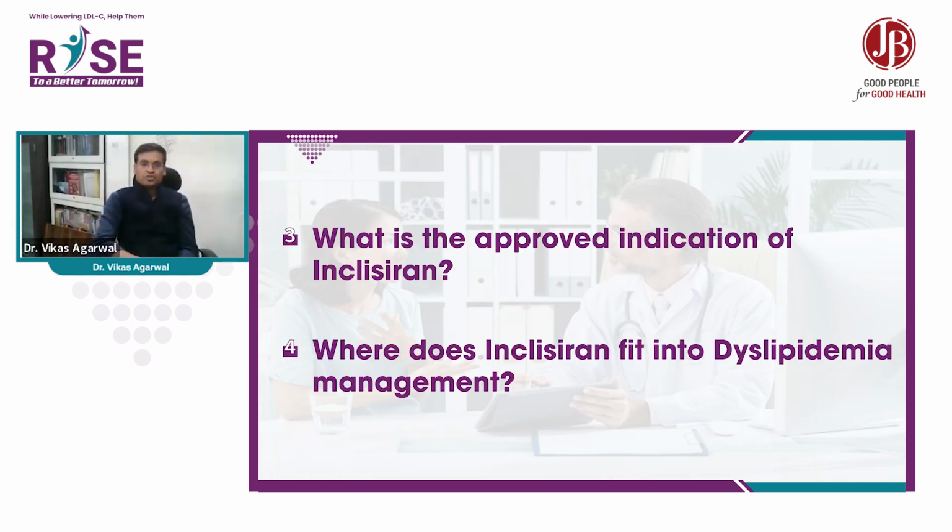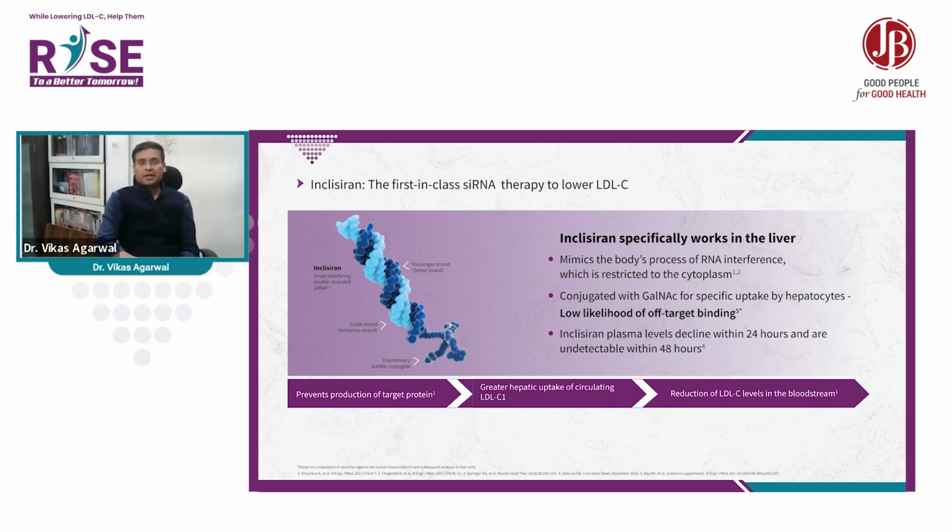What is the approved indication of inclisiran, and where does inclisiran fit into dyslipidemia management? First, what is inclisiran? Inclisiran is a first in class siRNA therapy to lower LDL cholesterol level. It works specifically in the liver, mimicking the body's process of RNA interference, which is restricted to the cytoplasm. It is conjugated with GalNAc for specific uptake by hepatocytes, by which there is a low likelihood of off-target binding.